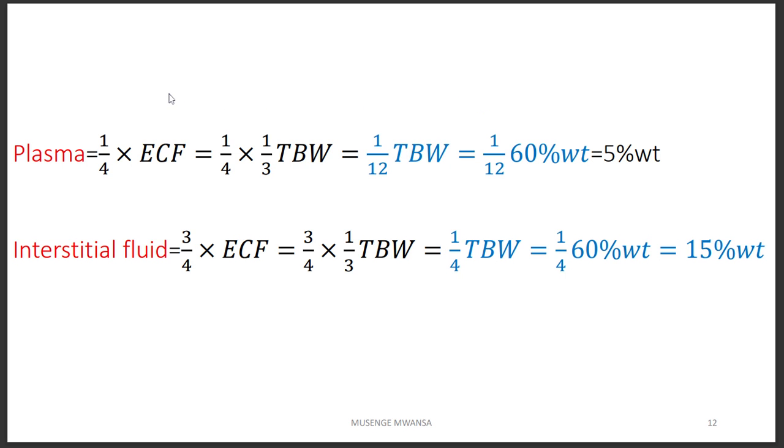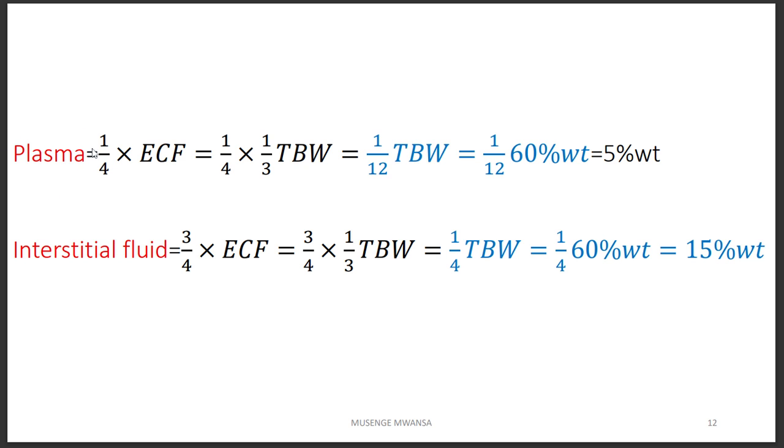Now, the ECF we said is divided into plasma, interstitial, and transcellular. Transcellular is very small and its volume is going to be less than 1%. That is because it's just found in small spaces in the body, for example in the joints and in the eye, so it is limited. That's why it is even negligible. Its percentage is less than 1% of the weight.